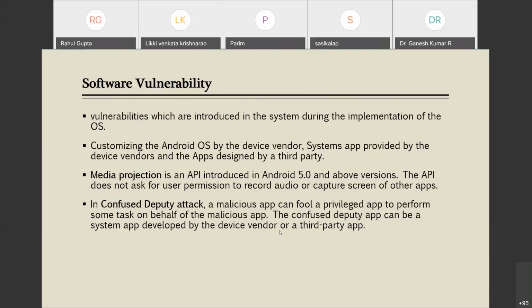Now next is the confused deputy attack. So in a confused deputy attack, what happens?